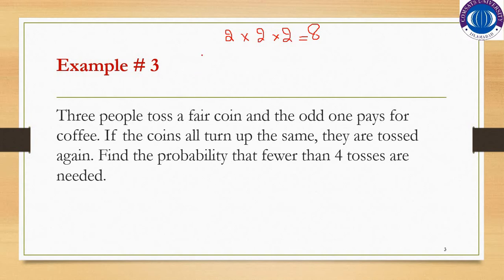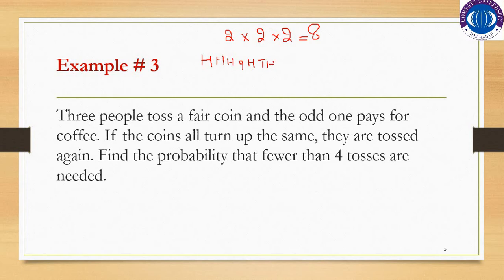As you know, when you toss a coin, you will get 2 possible outcomes, head or tail. So 3 people are tossing a coin. The possibilities would be head, head, head. That is, all 3 of them get head on their coin. Or they can have head, tail, and head.